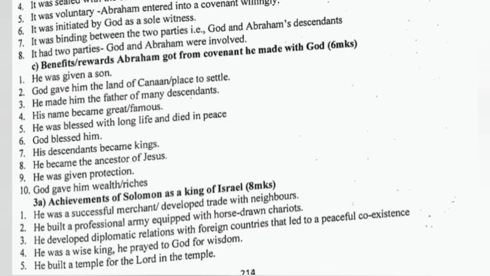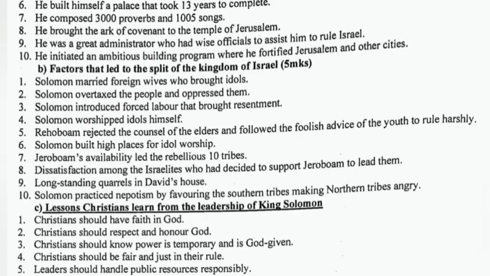He was a wise king. He prayed to God for wisdom. He built a temple for the Lord. He built himself a palace that took 13 years to complete. He composed 3,000 proverbs and 1,005 songs.